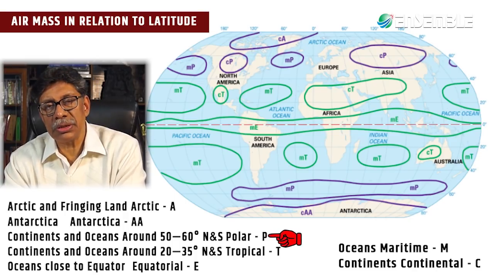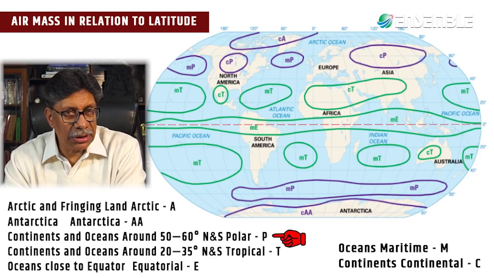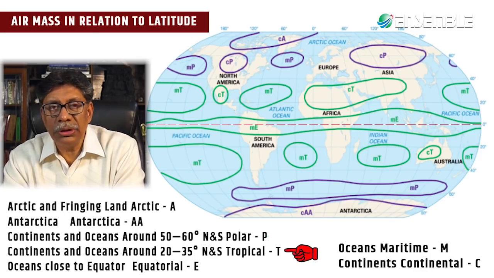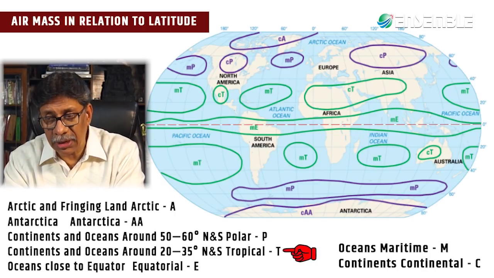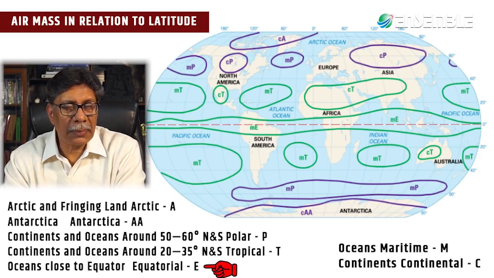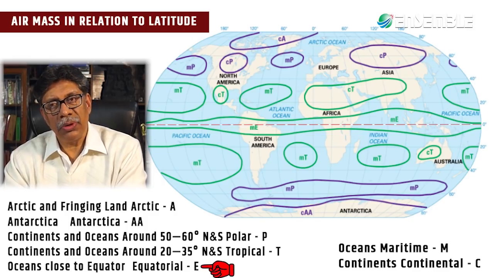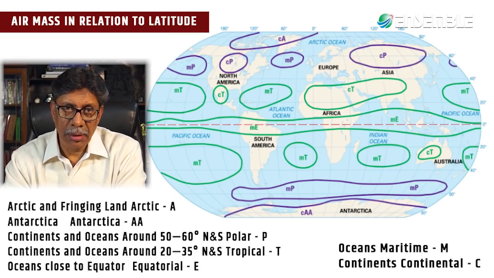That is the continents and oceans around 50 to 60 degree north and south, there are polar regions, symbolized as P. Continents and oceans around 20 to 30 degree north and south are called tropical and symbolized as T. And oceans close to equator are equatorial air masses and they are symbolized as E. That is with respect to latitudinal position. With respect to the underlying surface, 2 additional types are imposed on the preceding type.